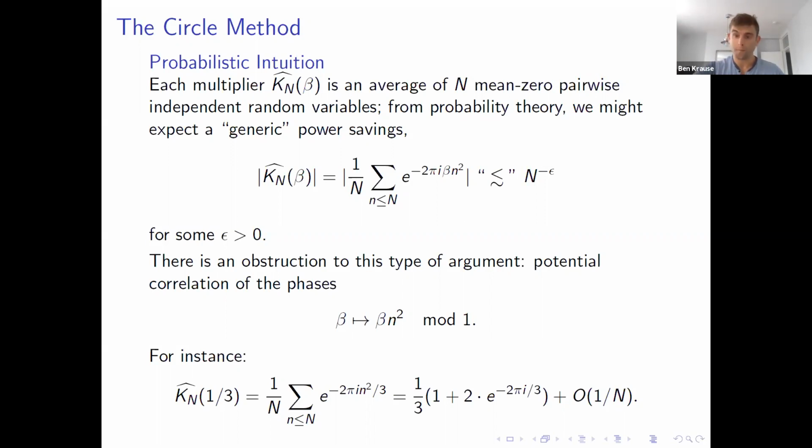And then the cycle just repeats itself. So in particular, even though formally speaking, we're averaging n independent random variables, because of this arithmetic correlation, we're really actually only averaging 3 of them. There's this periodicity that comes into play. So in particular, this multiplier does not decay. It's O of 1.